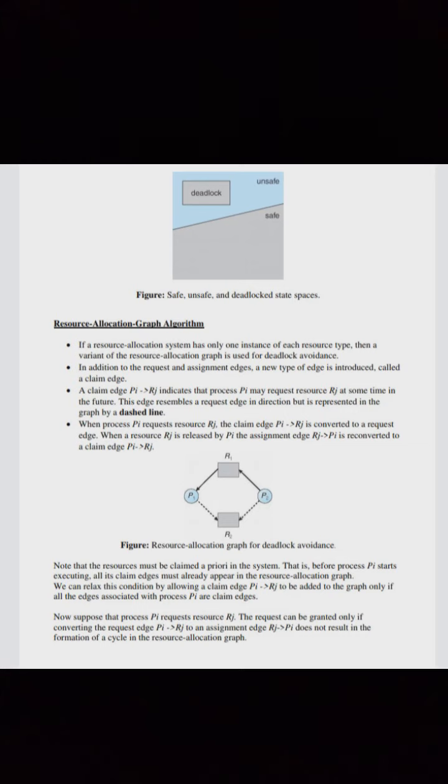Now suppose that process Pi requests resource Rj. The request can be granted only if converting the request edge Pi to Rj to an assignment edge Rj to Pi does not result in the formation of a cycle in the resource allocation graph.